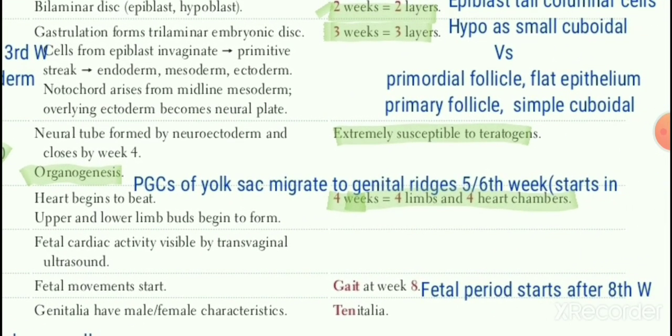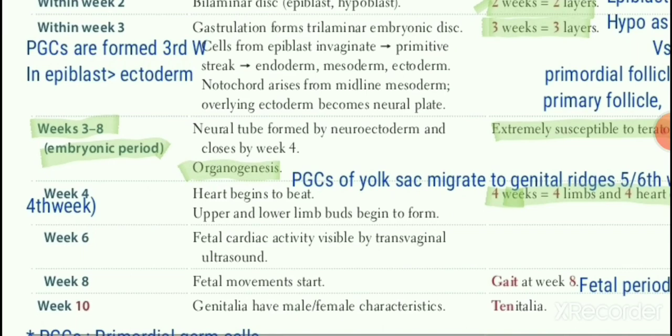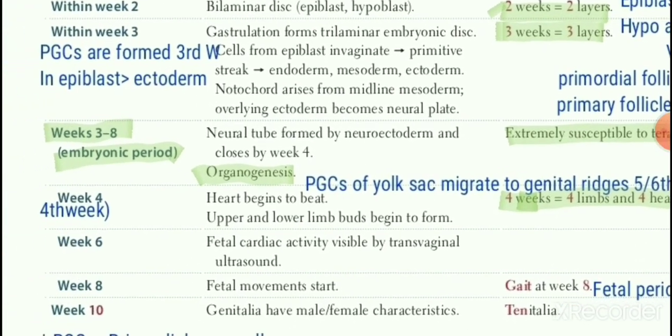So we have a long list of teratogenic drugs that comes into MCQs. The first MCQ is organogenesis takes place, that is 3 to 8 weeks. The other is the embryonic period, also 3 to 8 weeks. The other is susceptibility to teratogens, also the same period, 3 to 8 weeks.